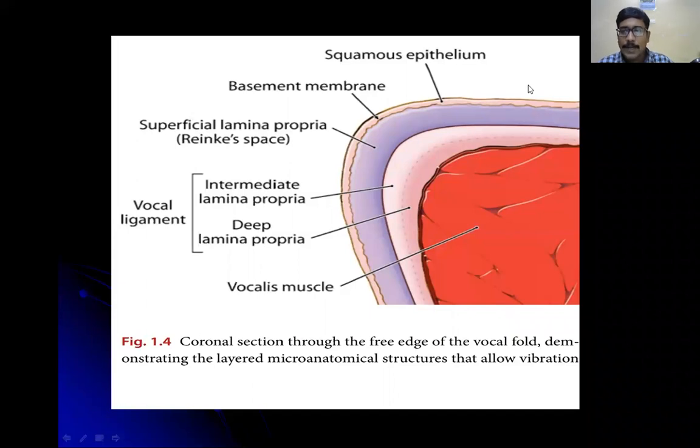Middle 1/3. Excellent. What is the most common site of adenocarcinoma esophagus? Lower 1/3.